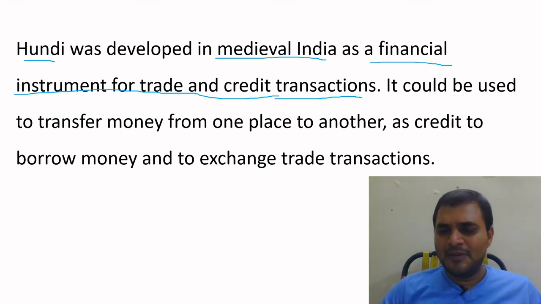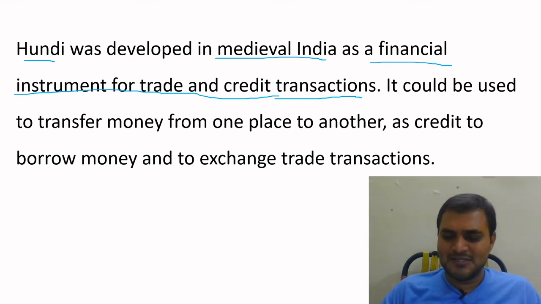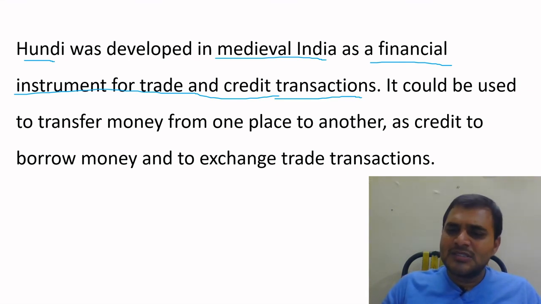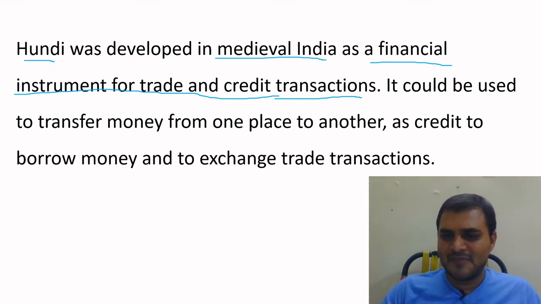For example, a trader traveling from Lumbini to Sravasti should travel through forest only. If thieves attack him, he would lose his money. That's why he deposits money at a Sreni in one place.